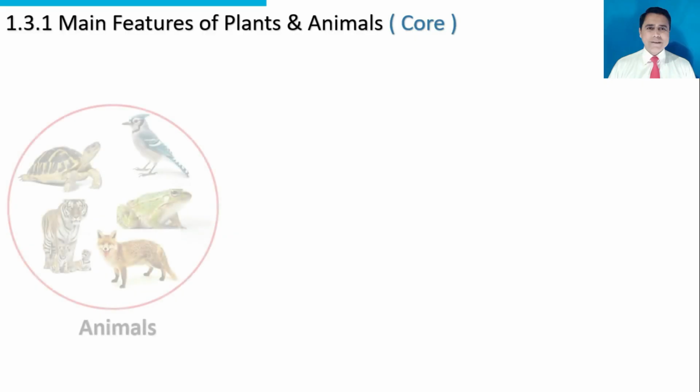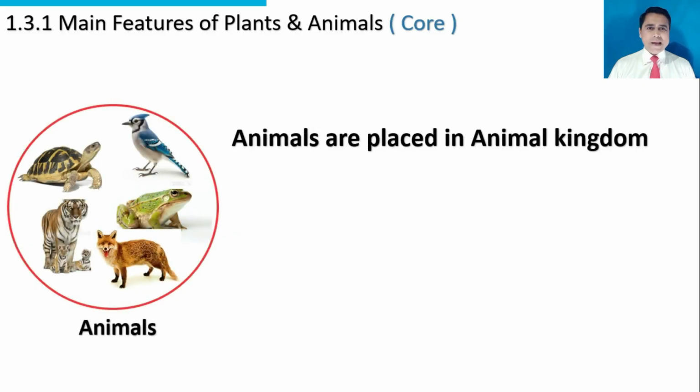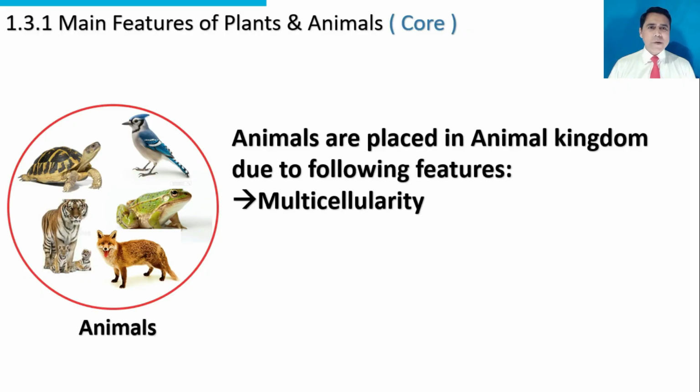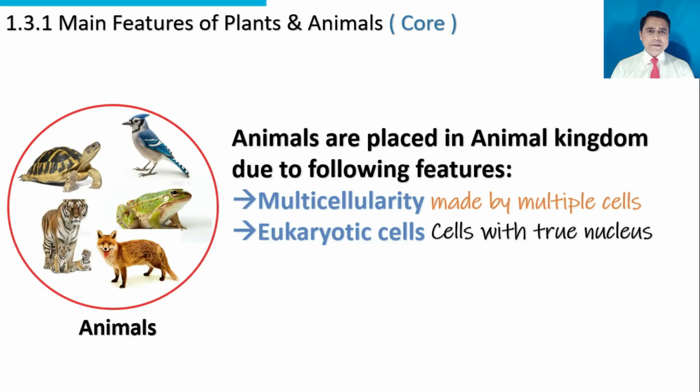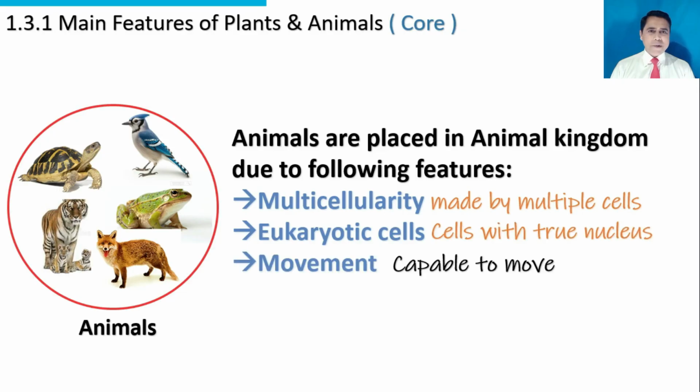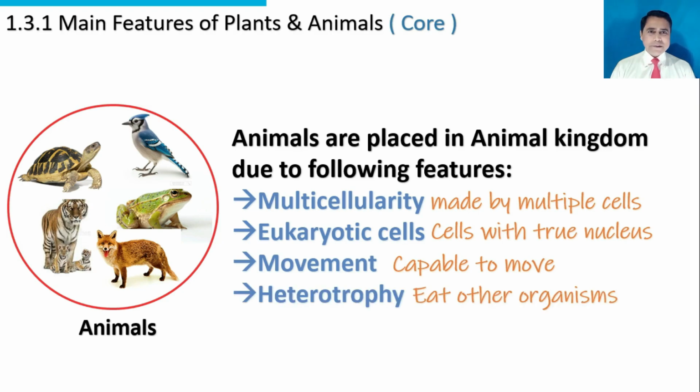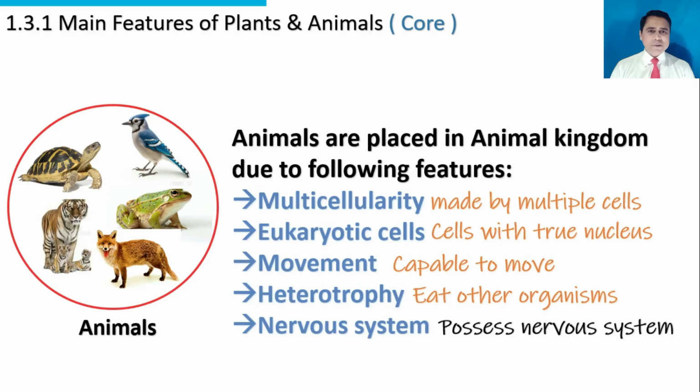These are animals. Animals are placed in the animal kingdom due to the following features: multicellularity, made by multiple cells; eukaryotic cells, cells with a true nucleus; movement, capable to move; heterotrophy, eat other organisms; nervous system, animals possess a nervous system.